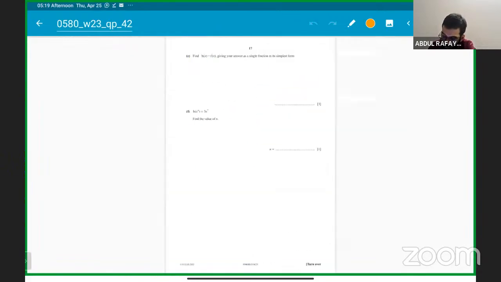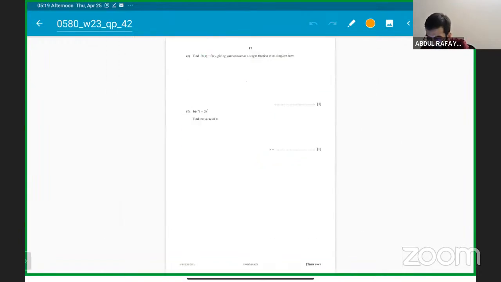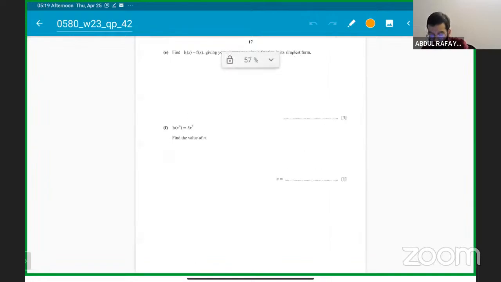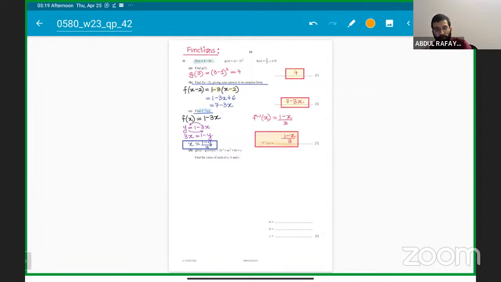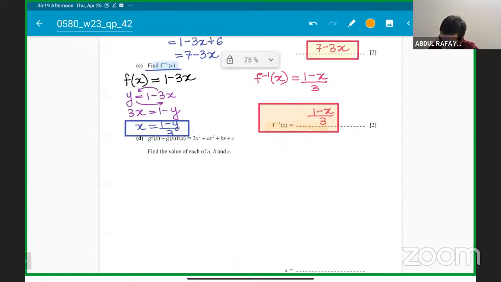And we have a huge question on functions. Okay, so 2, 4, 5, 10, 13, 14 marks questions on functions. But as you understand, this is not about only the functions, it's about checking your other concepts of algebra as well. Okay, so it's a huge 14 marks question. Let's try to work it out. They are saying gf(x), so the composite function gf(x) is minus g(a) times of x and f(x). We have to find the value of each of a, b, and c.